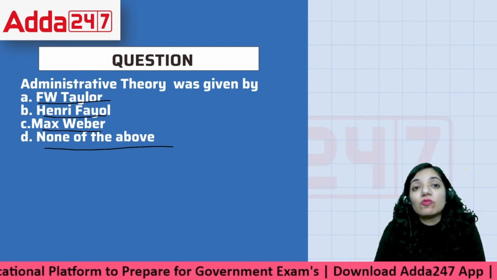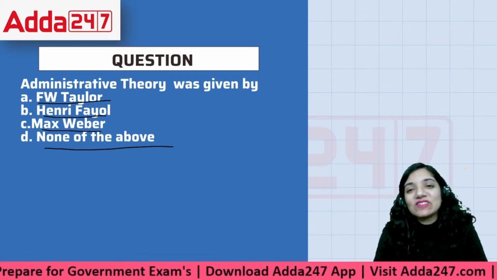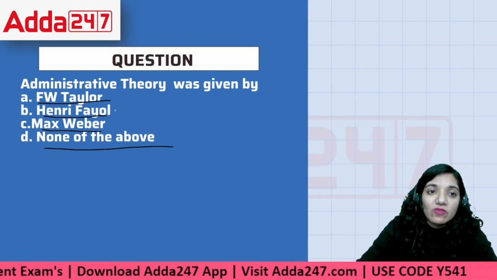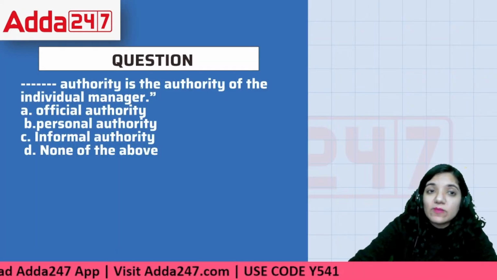So the answer here would be, administrative theory was given by whom? The administrative theory or the general management was given by Henry Fayol. Right? The correct answer is Henry Fayol.